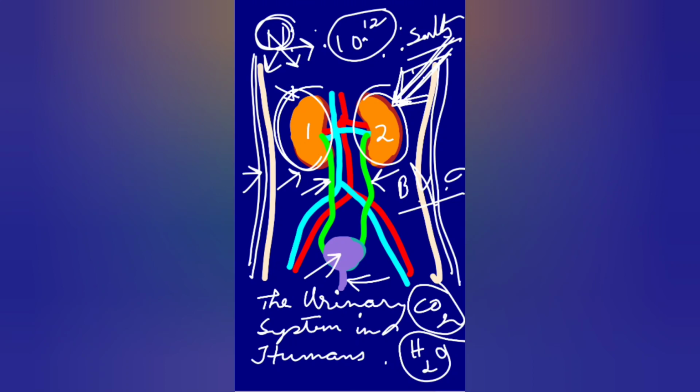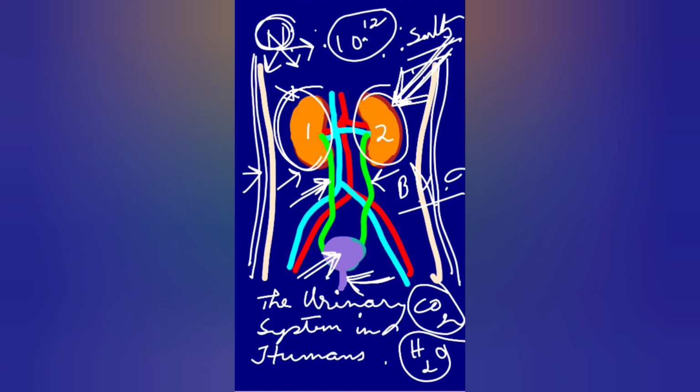So 1 and 2 kidneys, this fluorescent green ureter, this purple color one urinary bladder, in which the urine gets stored, around 300 ml, and this one, the passage, the tube that takes it outside, is the urethra. Now let me change the page.